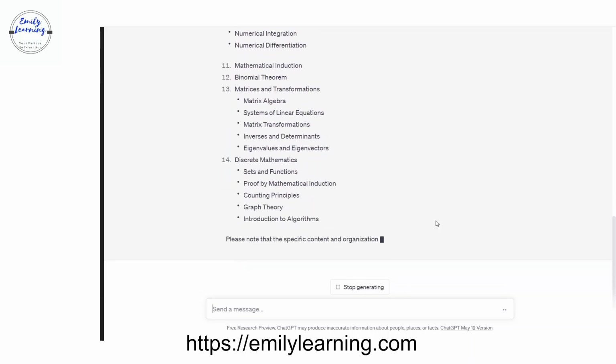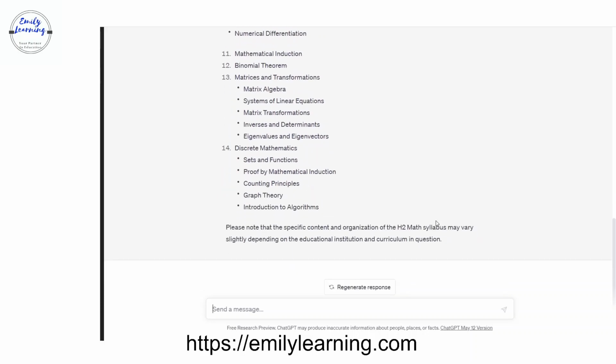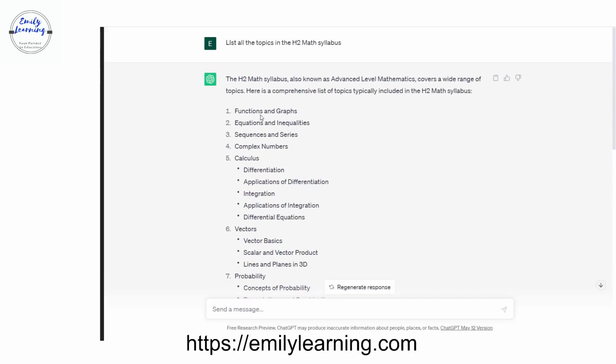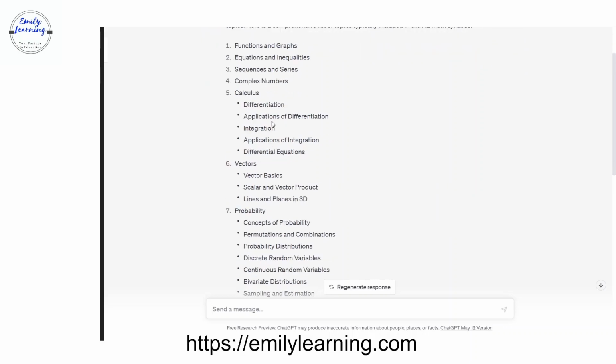So if you take a look at these, if you're familiar with the H2 A-level math, you notice that some of the topics are not in. So you have functions and graphs, equations and inequalities, sequences and series, yes, they are there, complex numbers are there.